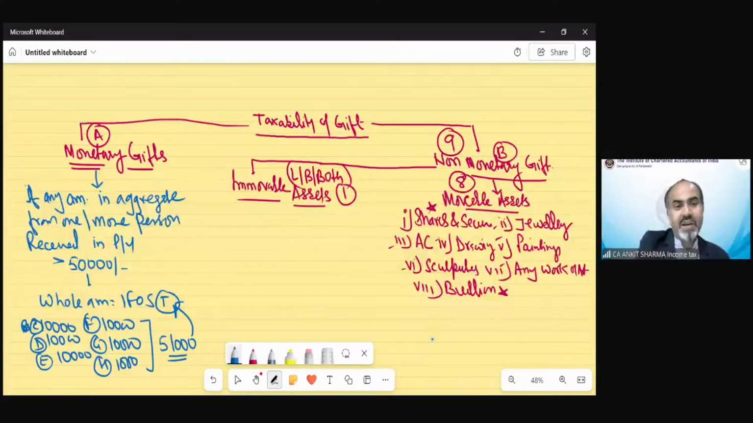So the monetary provisions are easy to understand. It's a simple provision. If a monetary amount you have received from one or more persons in a year is exceeding 50,000, whether in cash, cheque, draft, IMPS, RTGS, whatever it is, those all are monetary payments. So if that has been received and if it is exceeding 50,000 rupees in a previous year, that is going to be taxed as income from other source, or we can say the whole value is going to be included as your income from other source. Now the provisions are slightly different for movable and immovable asset.